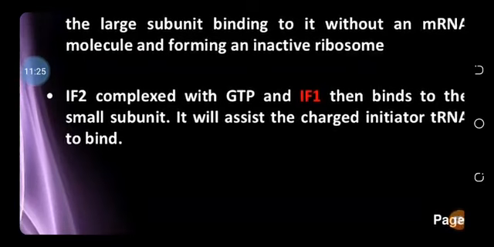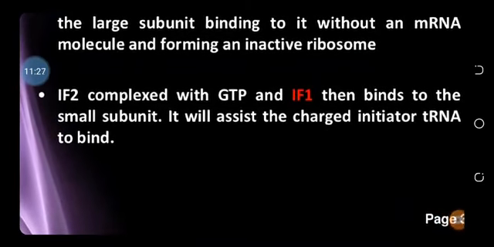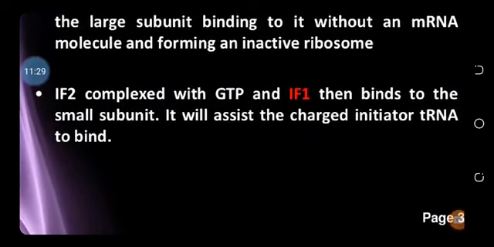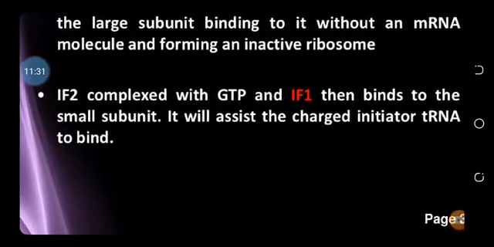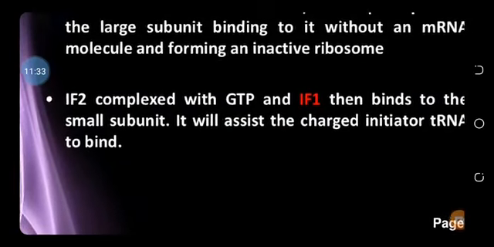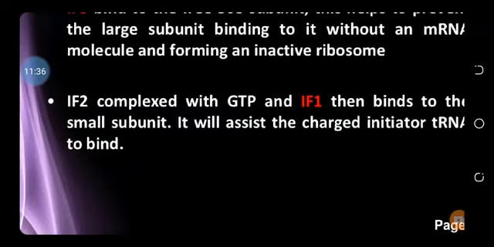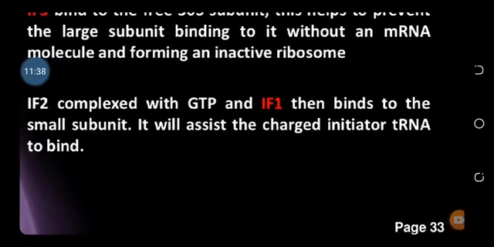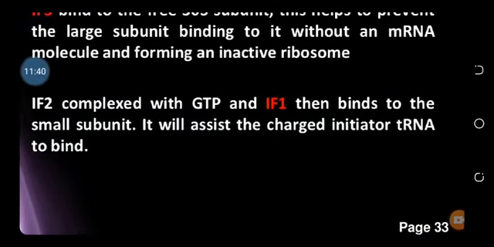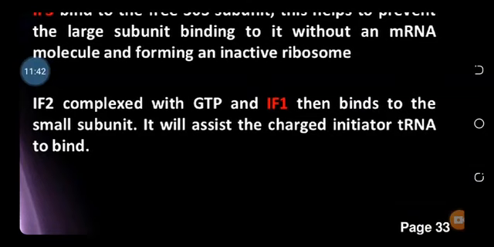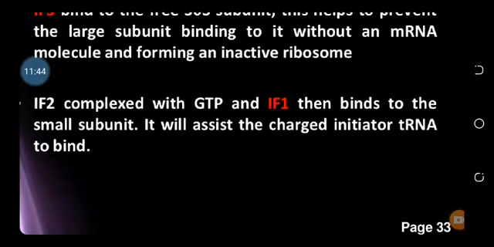IF2 complexes with the GTP and IF1 comes later on. These two help the ribosome to bind with the charged transfer RNA. The first charged transfer RNA is the F-MET transfer RNA in prokaryotes, and the MET transfer RNA in eukaryotes, where F-MET means formyl methionine transfer RNA and MET means methionine transfer RNA.